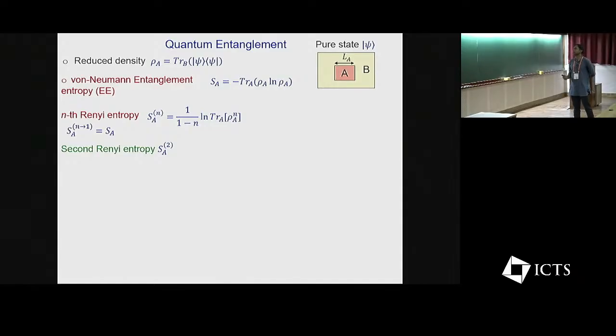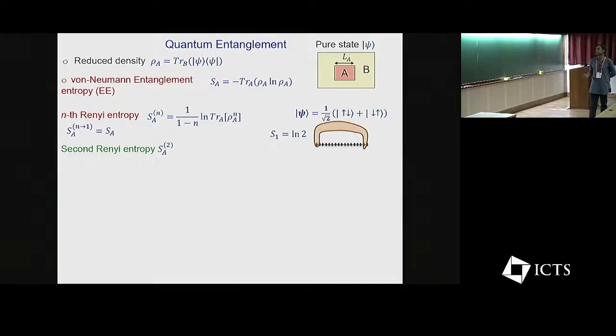Okay, so let me get into the definition. The well-known definition of entanglement: if you have a pure state, then essentially you have a system which you divide into, let's say, two subsystems A and B, with A having a linear dimension LA. You define a reduced density matrix, and then you define the entropy of entanglement for that reduced density matrix. You can also define Renyi entropies, which are easier to calculate, and I will be mostly talking about the second Renyi entropy. One very famous example is the triplet state of two qubits: if you look at one of the qubits as a subsystem, then you get log 2 entanglement.